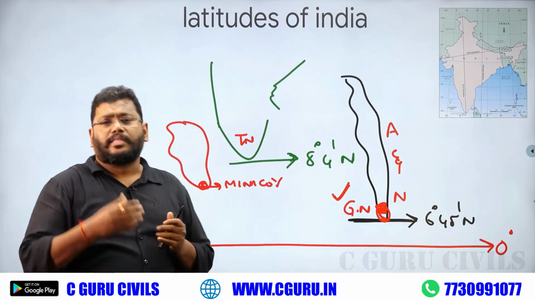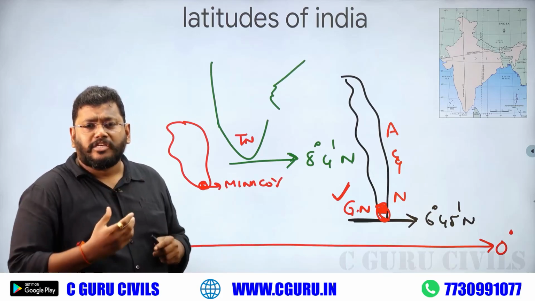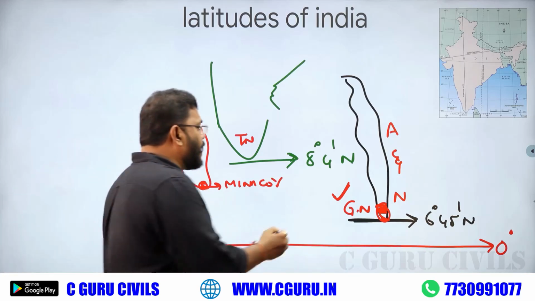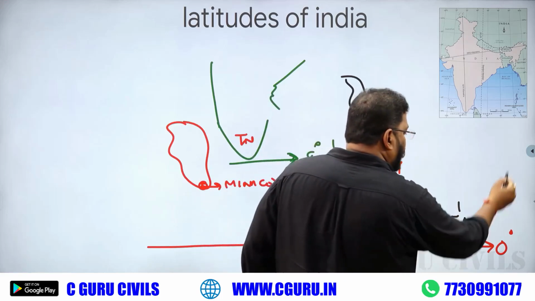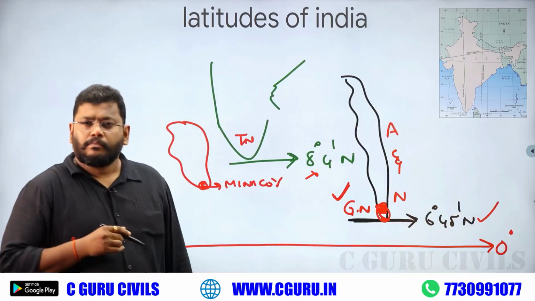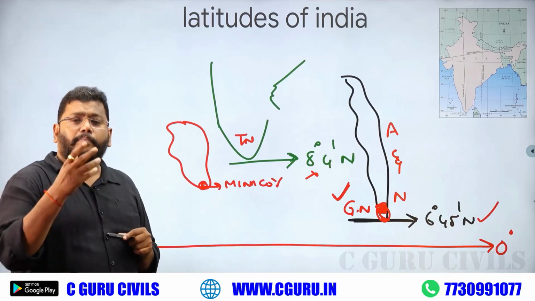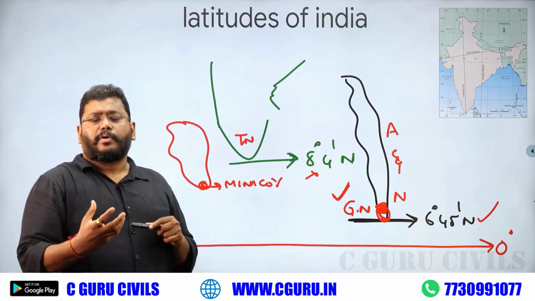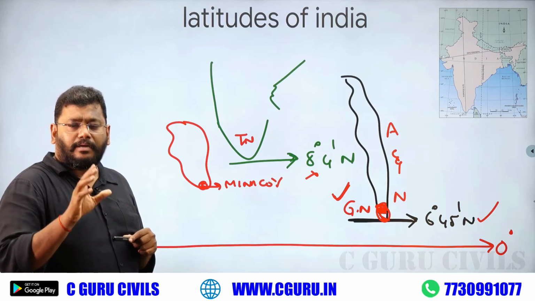Generally, they ask what is the southern area of our India, what is the initial lat of our India. Don't take 8 degree 4, please take 6 degree 45 minutes north. Okay, there is clarity. But some people say 8 degree 4 north is the initial lat of our India, but that's wrong.